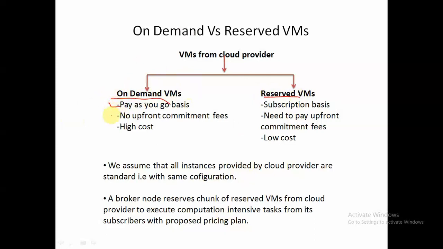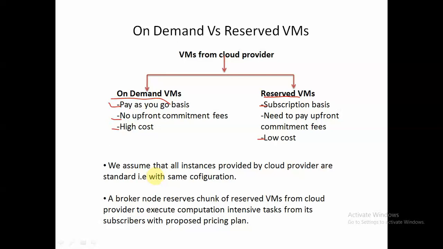There is no upfront commitment fee, so there will be no standard 1 year plan or 3 year plan, something like that. So it will have a high cost, whereas for reserved virtual machines you have to pay some upfront commitment fees, which will depend on your plan. It will be on a subscription basis, and so it will have a low cost, right?